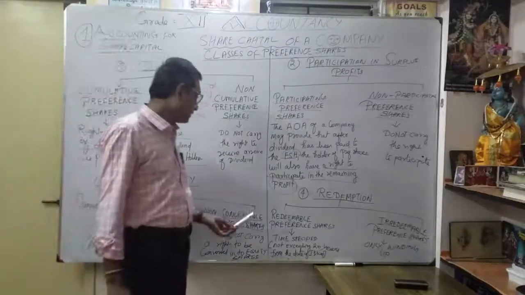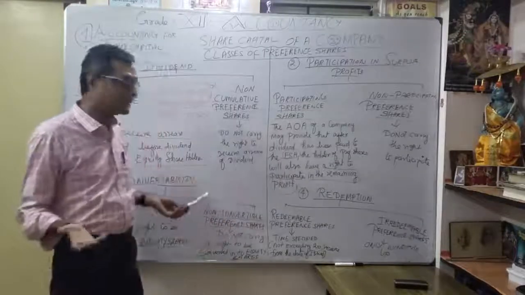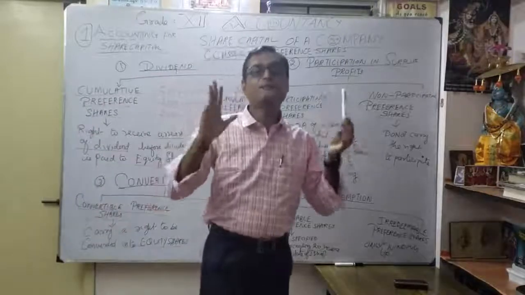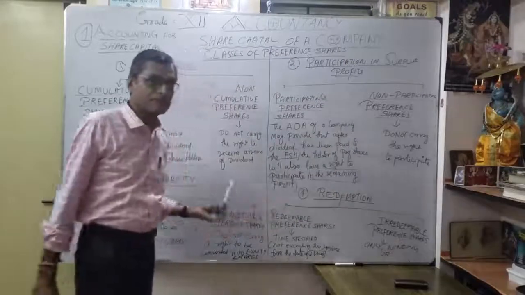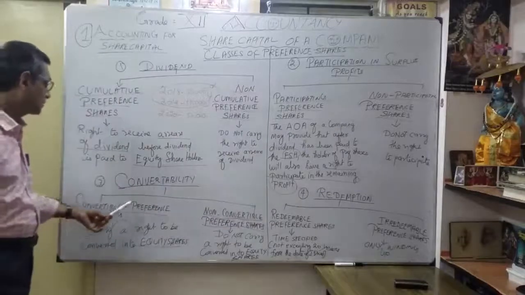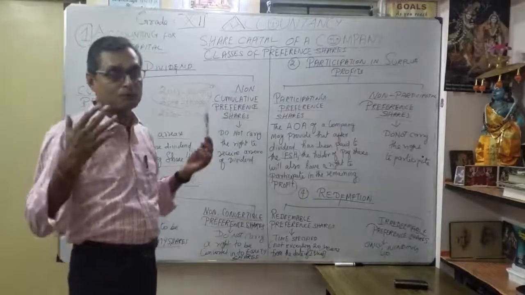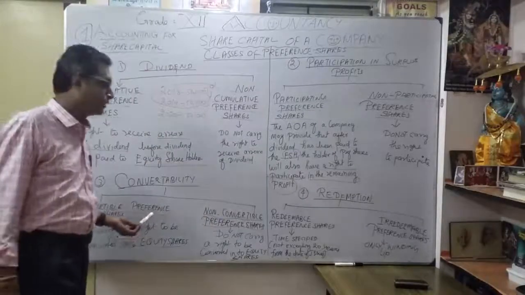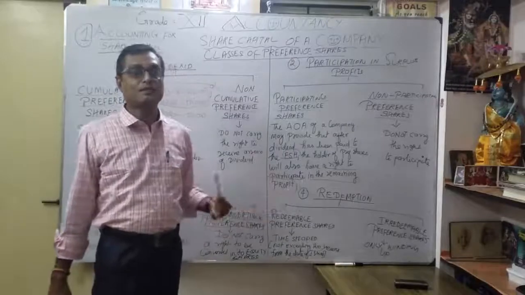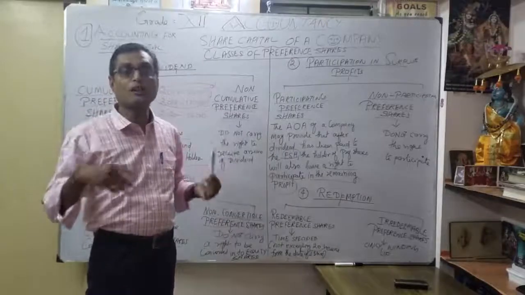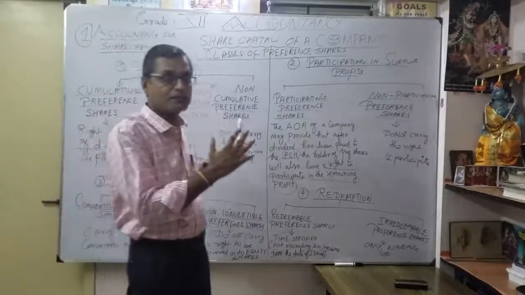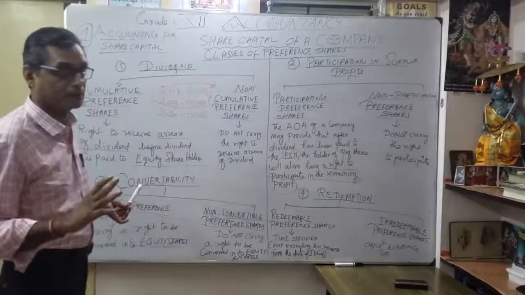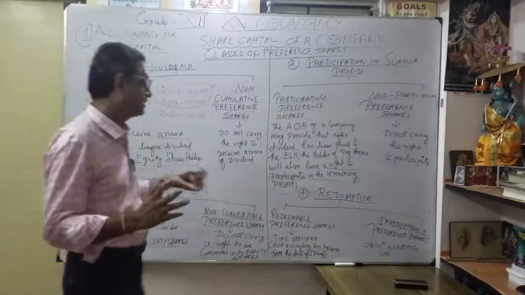What is the meaning of non-convertible preference shares? They do not carry the right to convert into equity shares. They can't convert; they remain preference shares. That is called non-convertibility. As convertibility, one enables a preference shareholder to convert into equity shares. That is called convertible preference share. But non-convertible preference shares cannot convert. These are the two classifications from the convertibility point of view. So what we have discussed, 6, correct. Now finally, redemption.